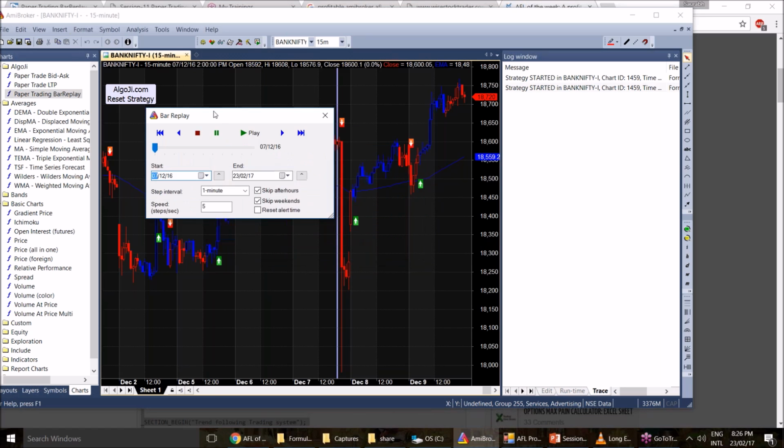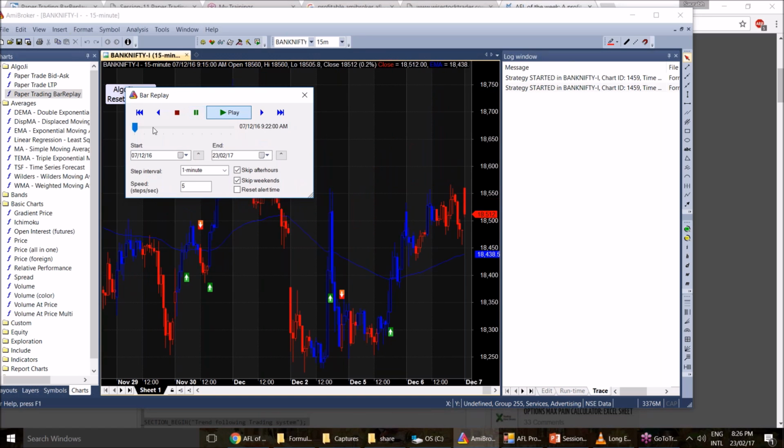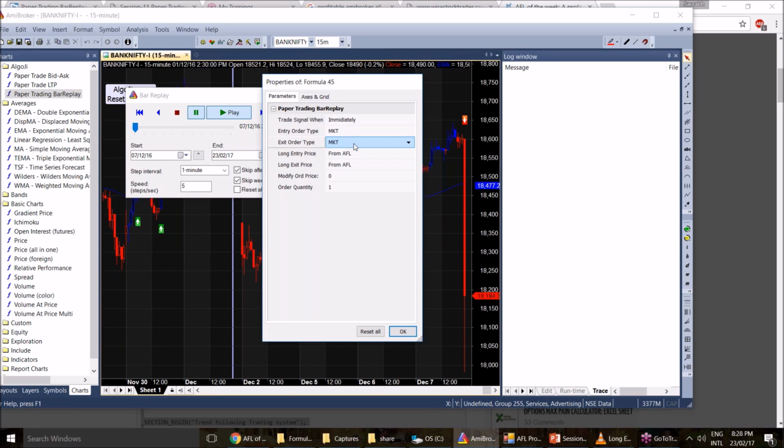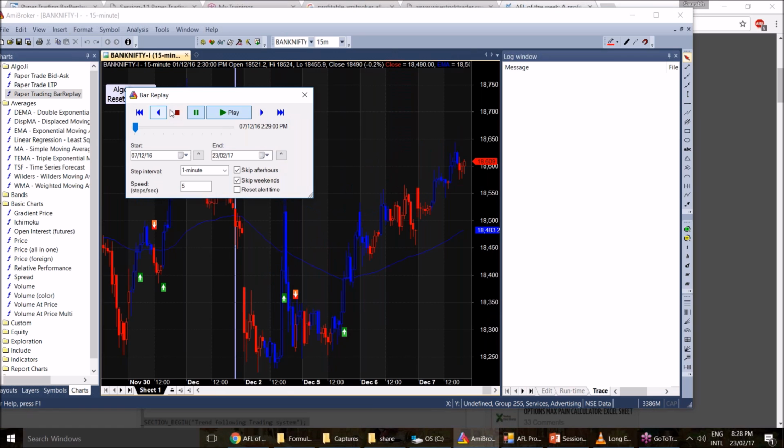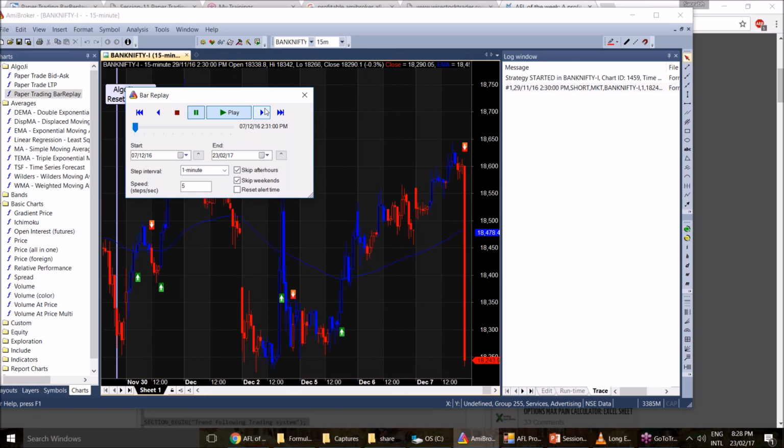Same, I'm running that. Okay, let me use market order first, right? Market order is the simplest type of order. Let me see what could have happened if I used market order and I could have picked the entry and exit price from the AFL itself. That was actually the first option. So where it actually takes the short is at 18243.9 at the bottom of the candle. This is what could have happened in the market order.